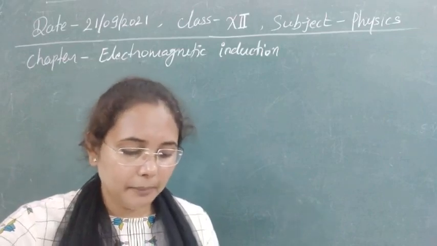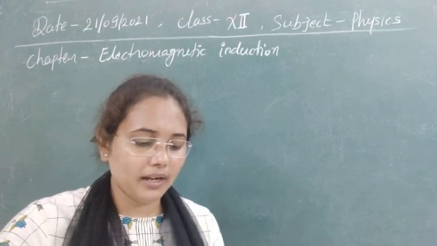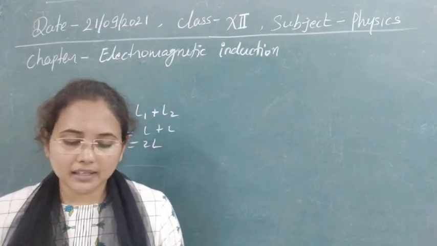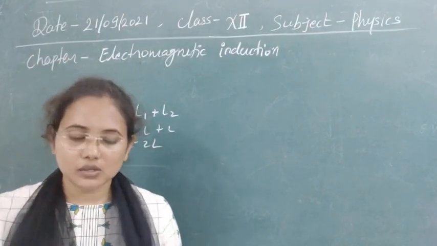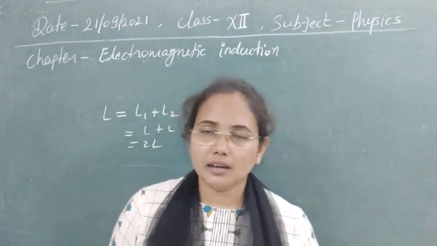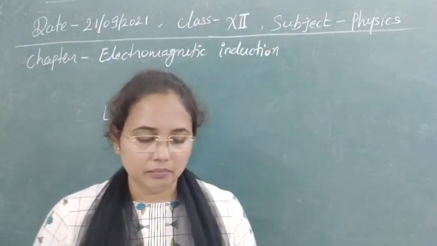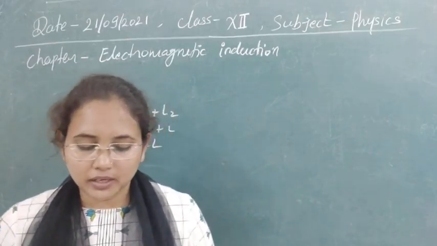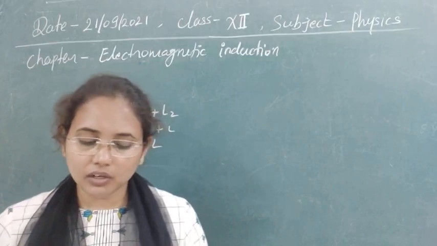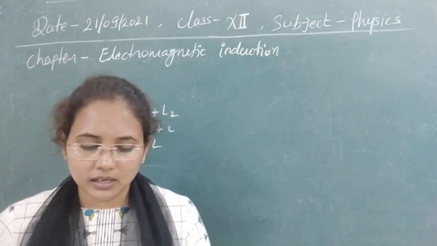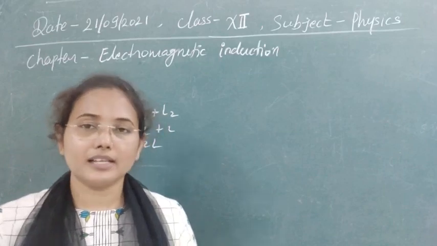Next question, a magnet is moved towards a coil first quickly and then slowly. Then the induced EMF is: larger in case first, when we move it quickly; second, smaller in case first; third, equal in both cases; and fourth, larger or smaller depending on the radius of the coil.